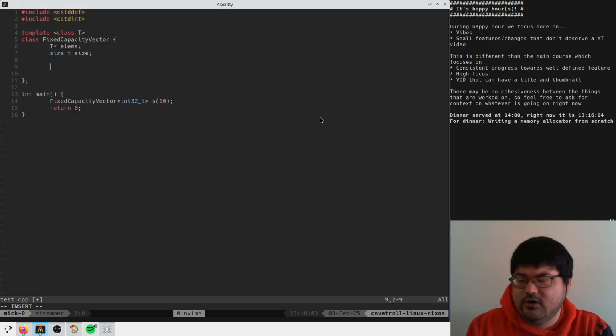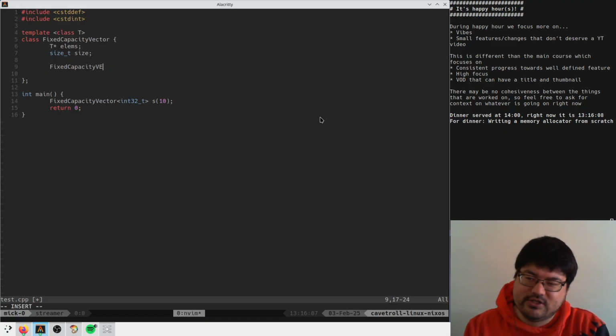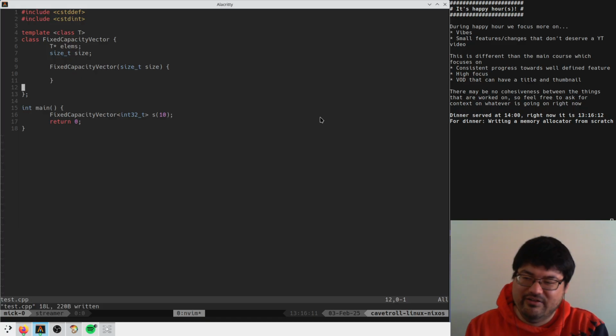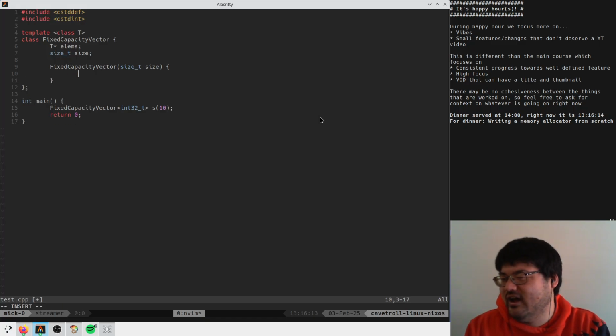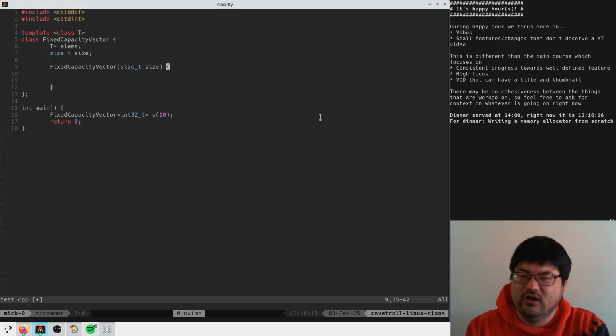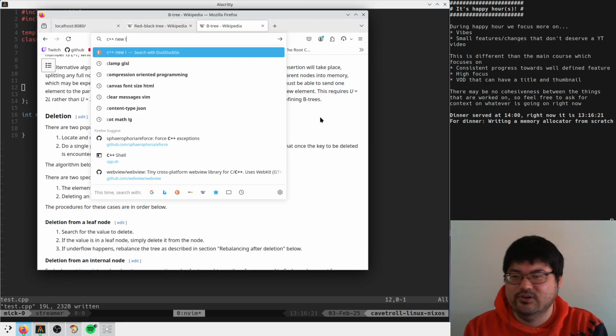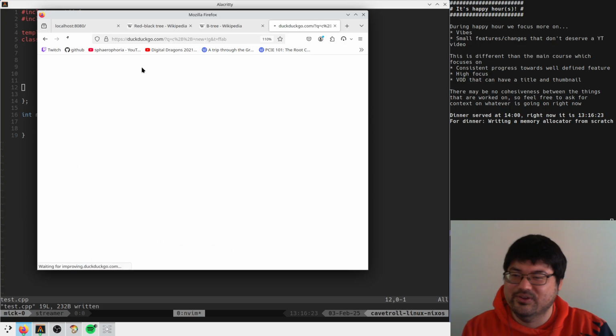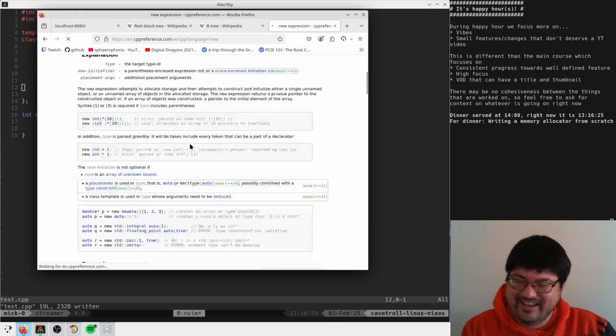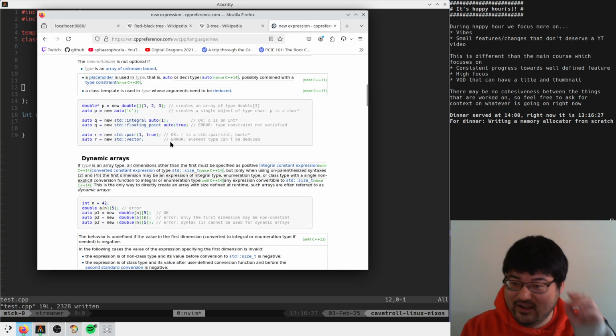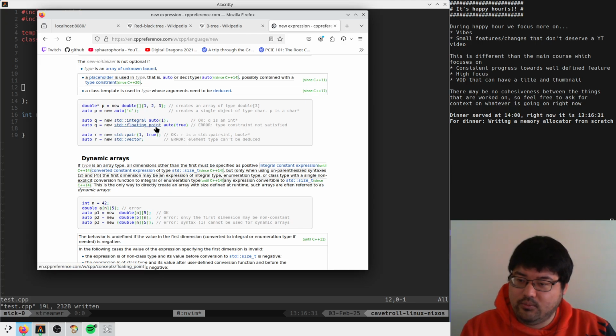Okay. So then we write our constructor. Excuse my lack of memory here. And then what? Here we need to allocate. C++ new? How do you use new in this language? Right, you write the array.